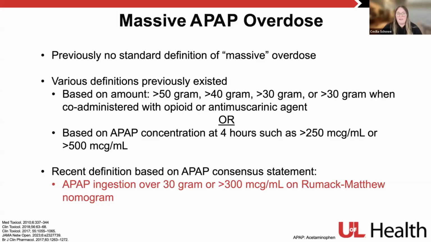And then there's also been some definitions of massive overdose based on your concentration at 4 hours. So whether it was greater than that 250 or even 500 mark. When the new consensus statements were published last year, they gave us a definition for massive overdose. It's a little bit more well established. So they define this as any acetaminophen ingestion over 30 grams, or just simply someone that has greater than 300 mcg per mL on the Rumack-Matthew nomogram.